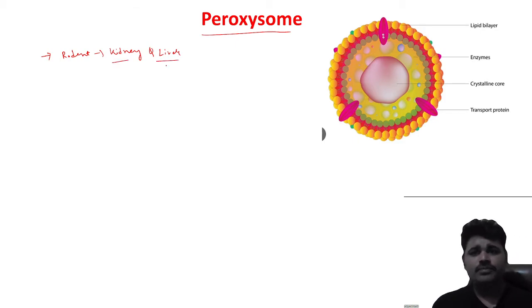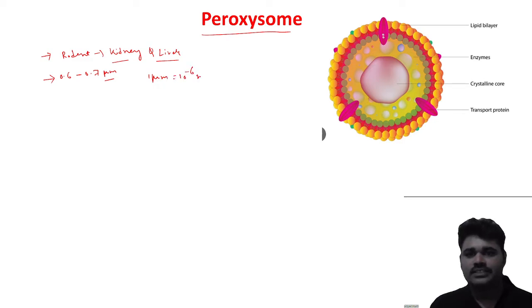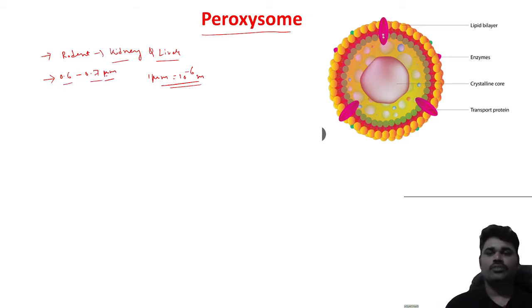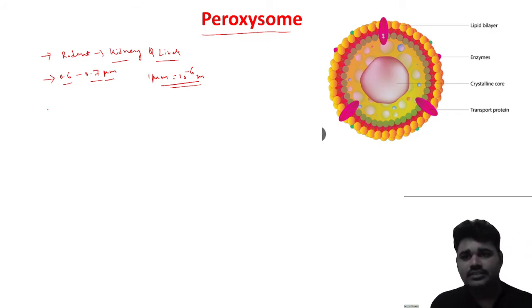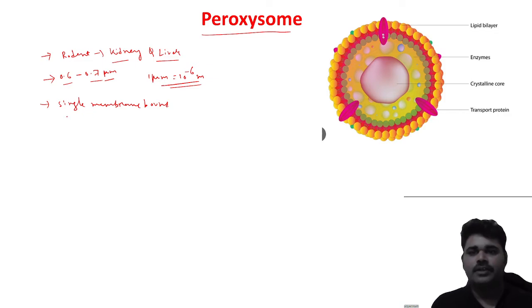The diameter is 0.6 to 0.7 micrometer. What is a micrometer? 1 micrometer is equal to 10 to the power minus 6 meter. So 0.6 to 0.7 micrometer is the diameter of the peroxisome. The peroxisome is a single membrane bound organelle. What is a single membrane bound organelle?